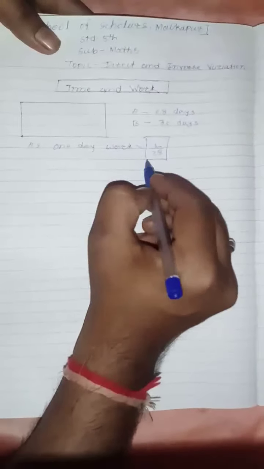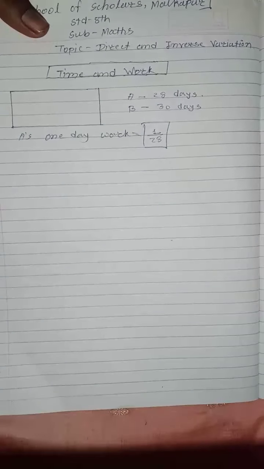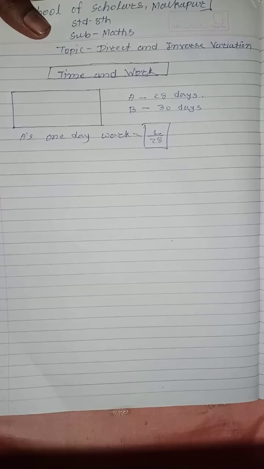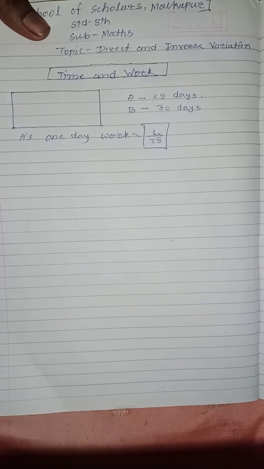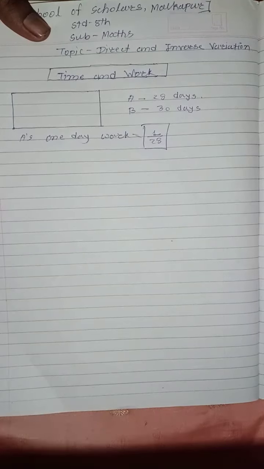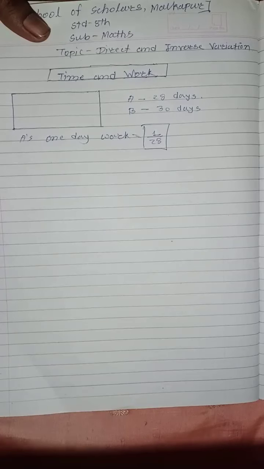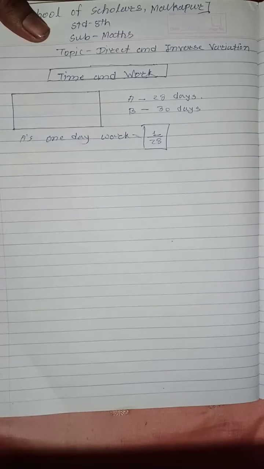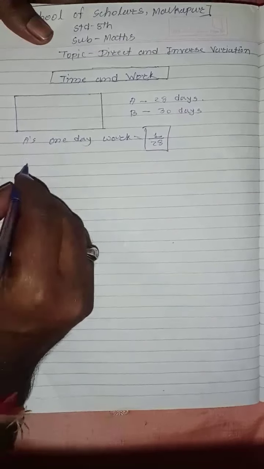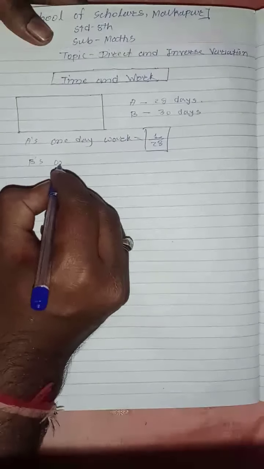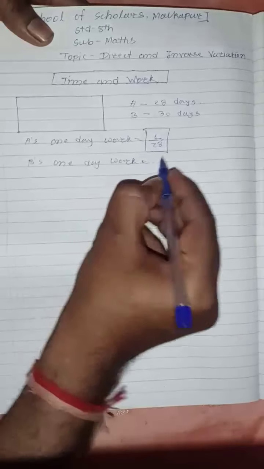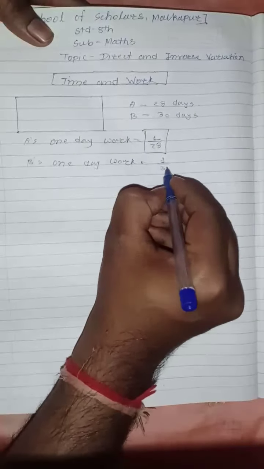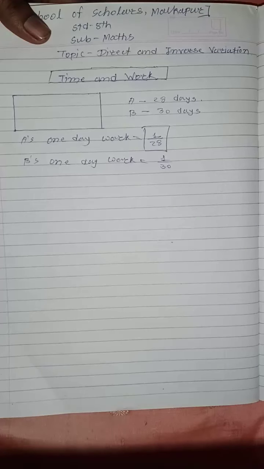And 2 days, 2 out of 28. 3 days, 3 out of 28. And up to 28, 28 upon 28 means the work is finished. Understood? So we will represent the work in fraction form. One day work of A is 1 upon 28. B's one day work is 1 upon 30. Got it? Now we have A's one day work and B's one day work.